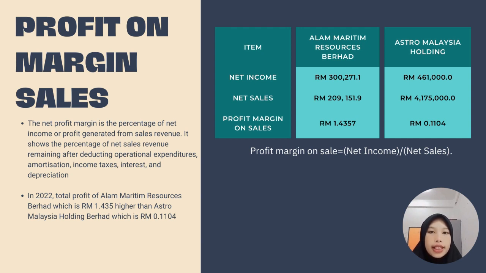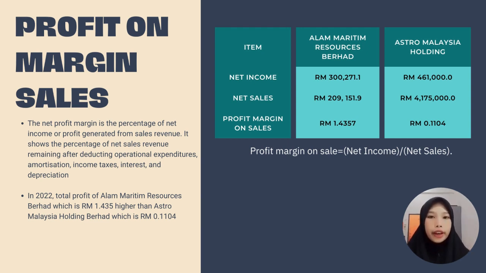The profit margin on sales is the percentage of net income or profit generated from sales revenue. It shows the percentage of net sales revenue remaining after deducting operational expenditure, amortization, income tax, interest and depreciation. It is also referred to as the net income margin, the net margin or the return on sales ratio. Profit margin is typically calculated by dividing a company's net income by its net sales. Profit margin is important to a firm since a positive net profit margin reflects the company's excellent financial health. Similarly, a diminishing net profit margin indicates that present practice must be reviewed and profitability forecasted appropriately.